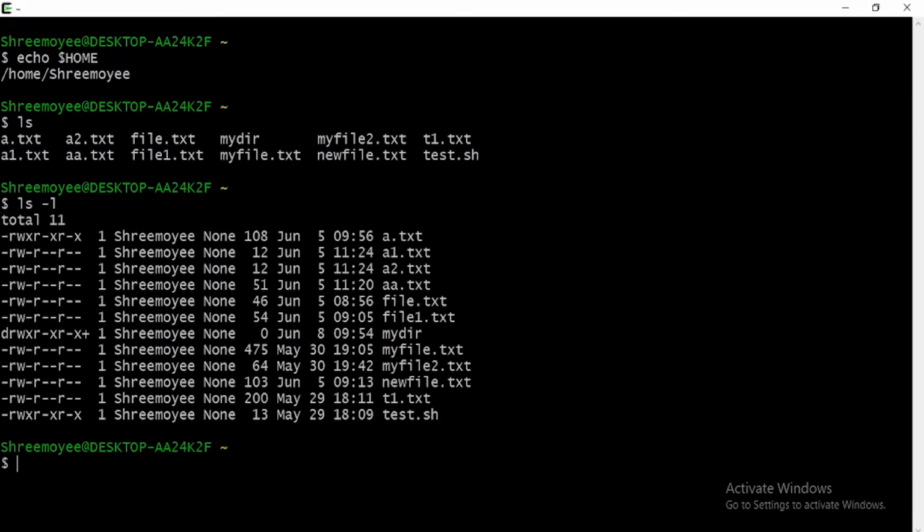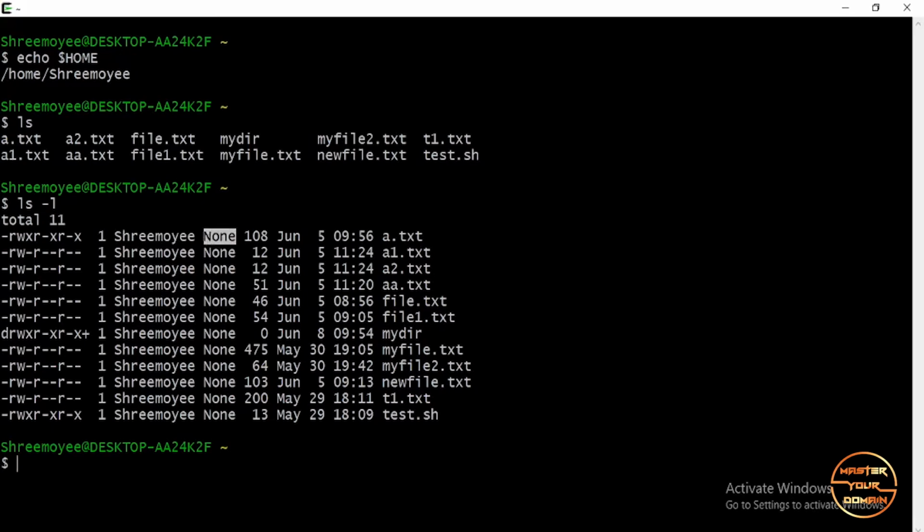So see, this is the first column. It is associated with permissions related to this particular file. I shall talk about these permissions later on. The next is how many memory blocks the file is consuming. The next column shows the owner of the file, like I have created the file. Then there is a group.